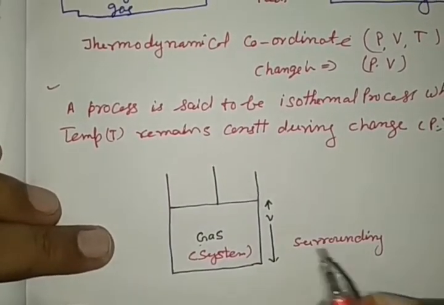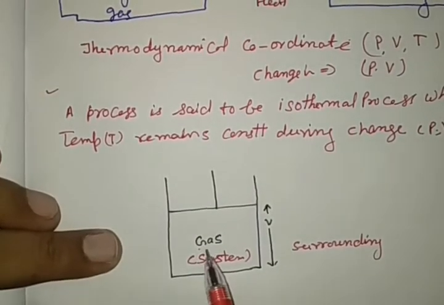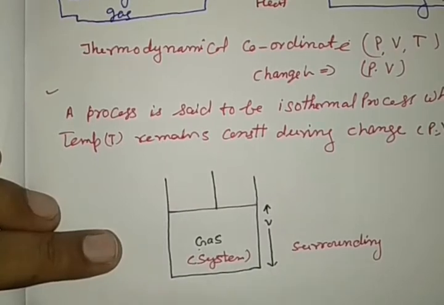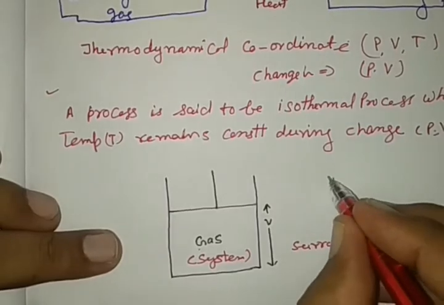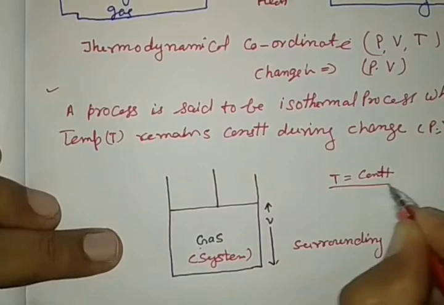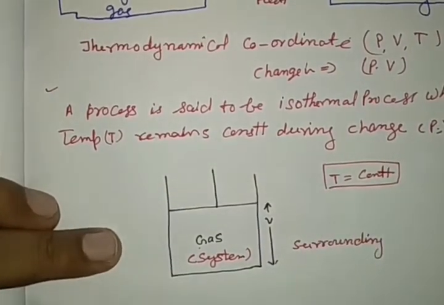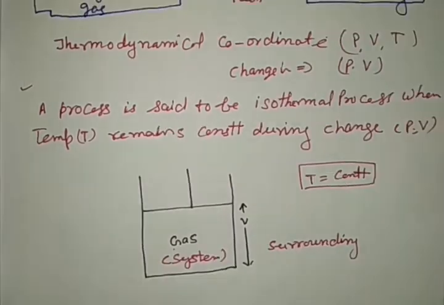So if the change in pressure and volume of the gas takes place at constant temperature, then it comes under the category of isothermal change or isothermal process.